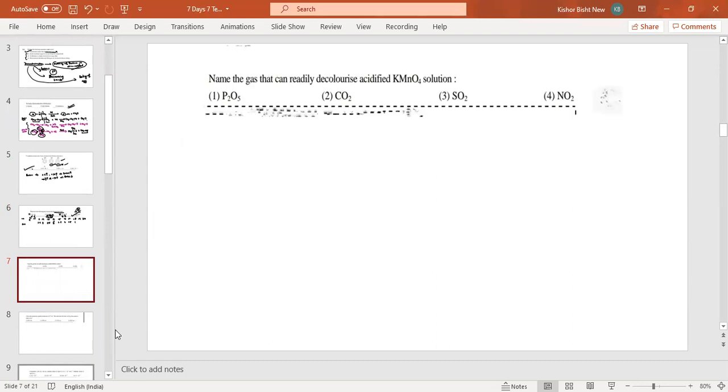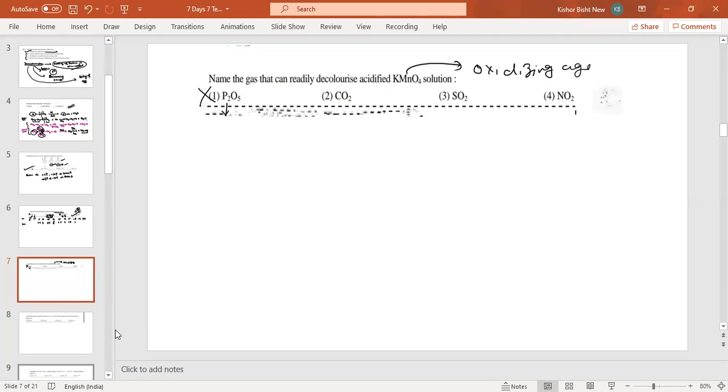Name the gas that readily decolorizes acidic KMnO4. Okay, in this one, please remember the point. P2O5 is an acidic oxide. It will not react, and it is present in the maximum oxidation state. You can say that KMnO4 works as an oxidizing agent.